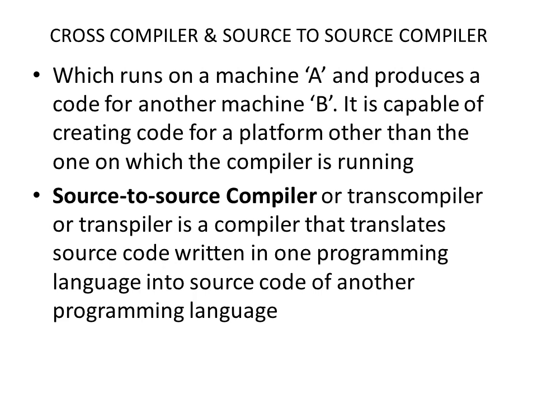A cross compiler is a software which runs on a machine A and produces code, that is the low level language code, for another machine B. This cross compiler is capable of creating the low level language code for a platform other than the one on which the compiler is running.